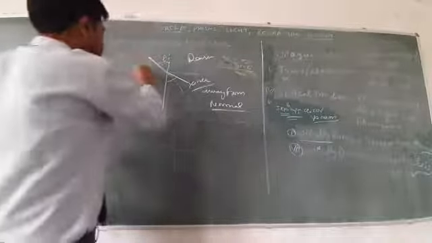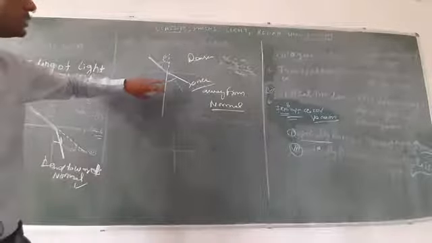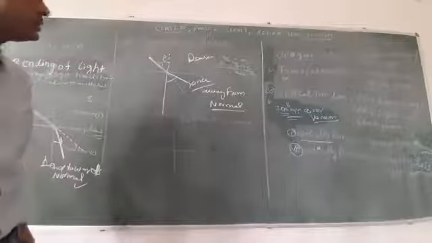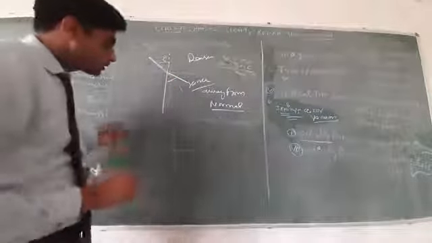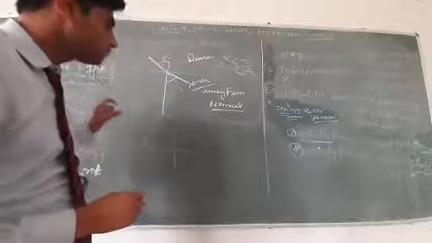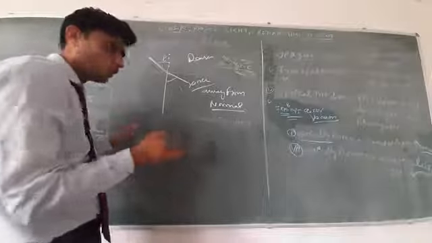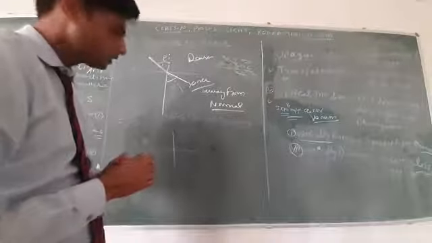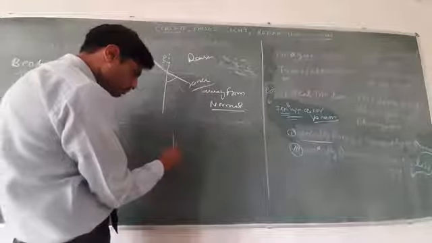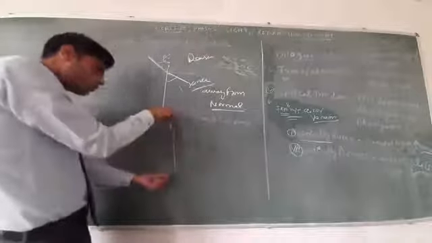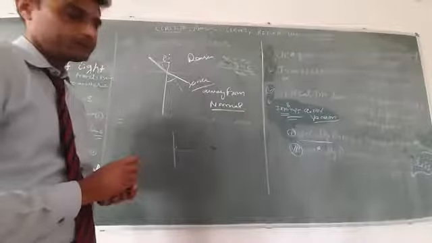Okay. So when the ray of light travels from denser to rarer, it moves away from the normal. Clear? Third, if the ray of light is incident normally, then the ray of light travels along the same path without any bending.